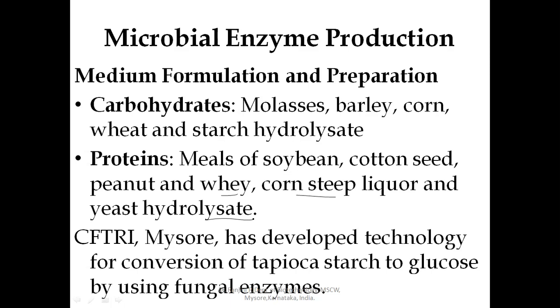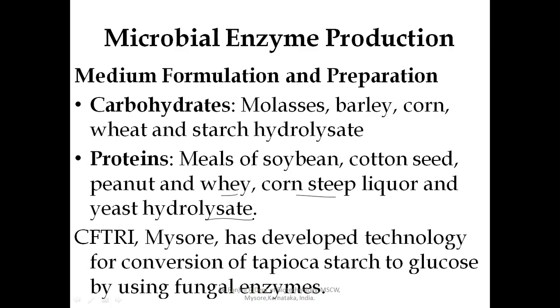CFTRI Mysore has developed technology for conversion of tapioca starch to glucose by using the fungal enzyme. Enzymes have also been isolated from bacterial cultures, which convert the glucose to fructose in starch hydrolysate.